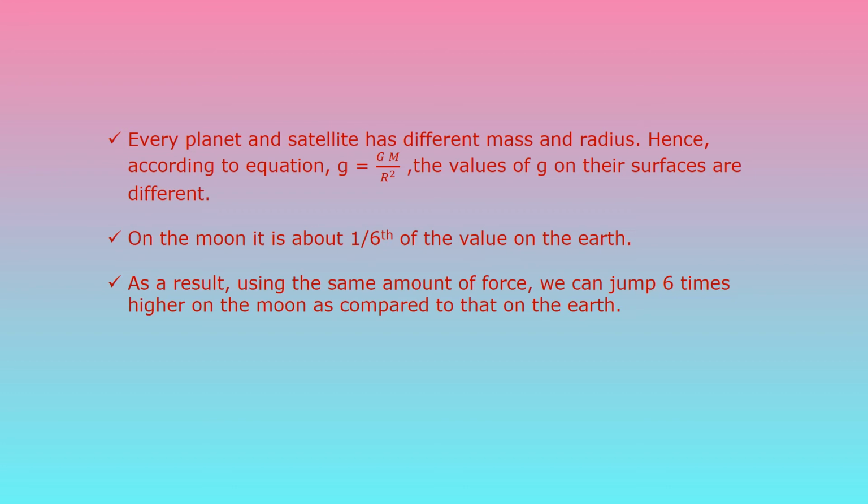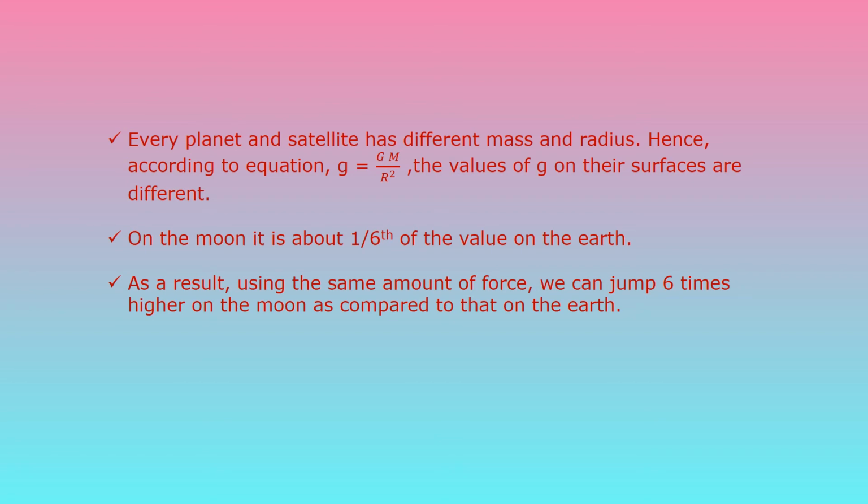So on the moon this value will be 1/6 of the value on the earth. Means what happens children, on the earth suppose that value is 90 kg, then on the moon it will be 15 kg. Why? Because the moon value is 1/6 of the value on the earth.